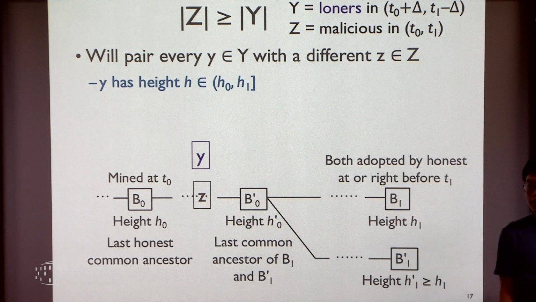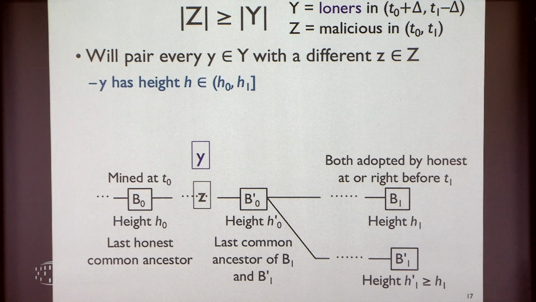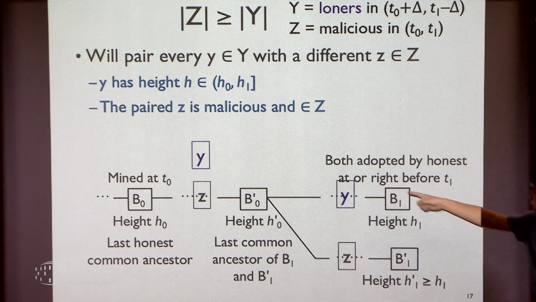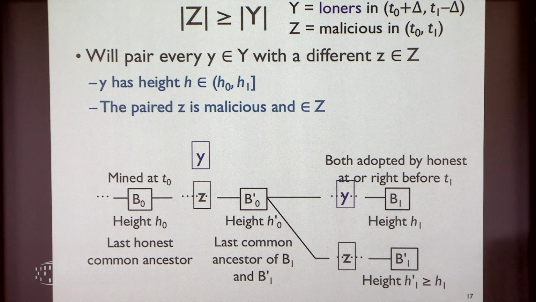If Y is over here, then we pair it with the corresponding block on the diverging chain, because I showed you loners do not share height with other honest blocks, so this pair must be a malicious block. So every loner is paired to a malicious block, therefore Z is at least as large as Y.